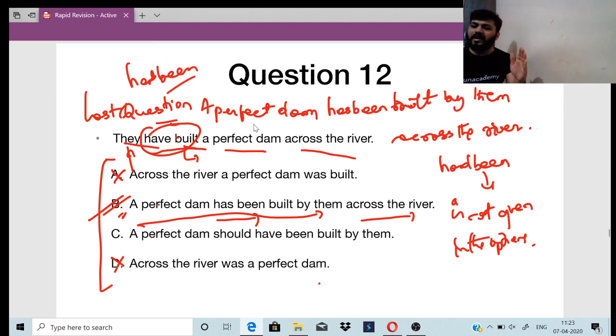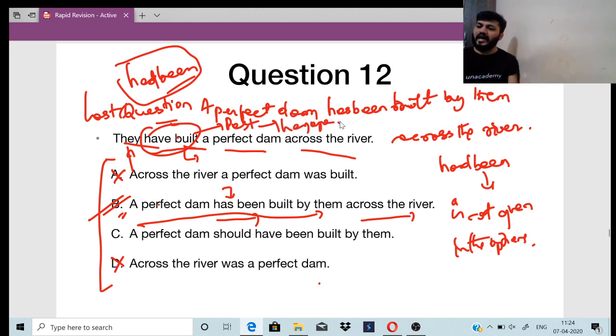A perfect dam had been built by them across the river, because it is already built in the past, right? They have already built it in the past. Here it is not given in the options, so you are going with has been. Yes, that is what I am telling you. If it was not given, it would have been had been, because it is built, past tense, right?